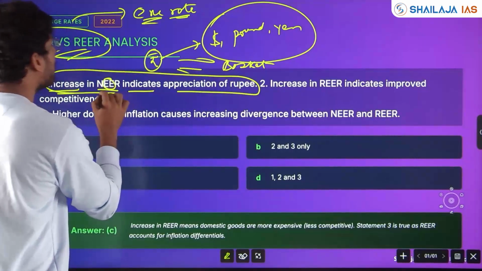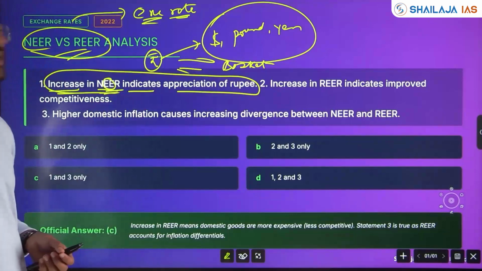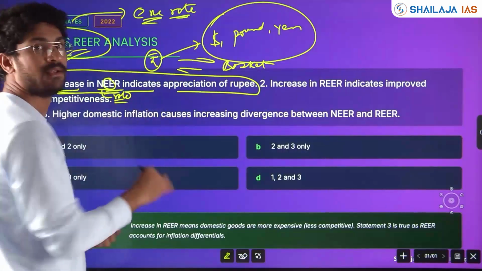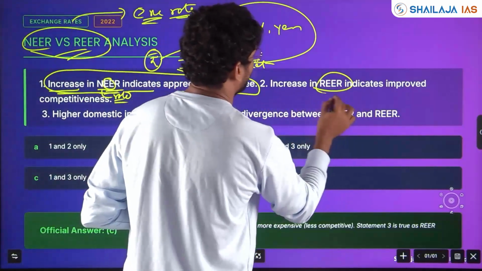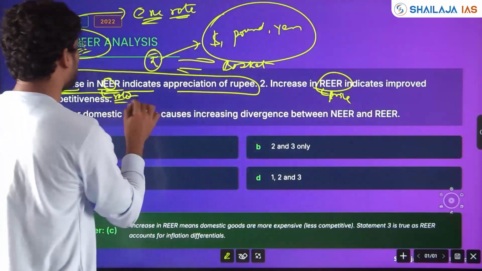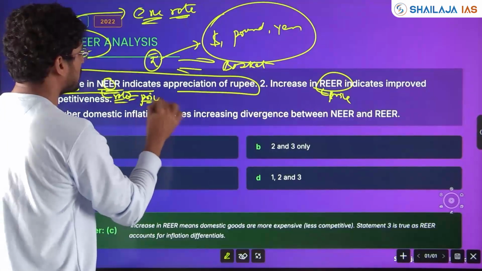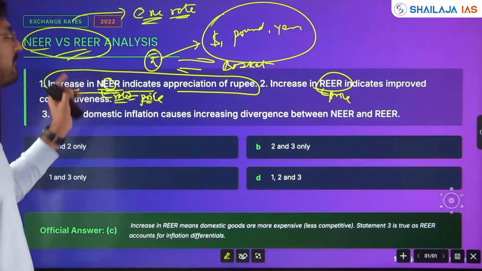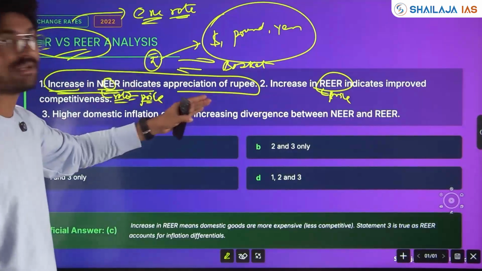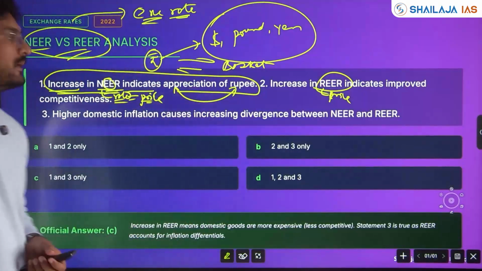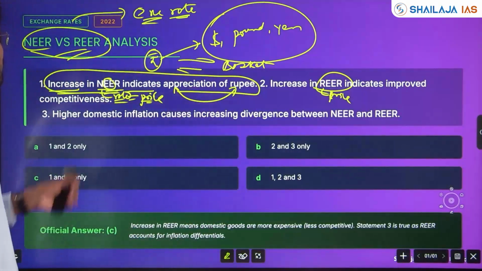Nominal is for today's rate. In real, the price will be stable, a stabilized price. In nominal, that is today's price, not a stable price. We'll see how it is linked to appreciation and depreciation of rupee, one by one.